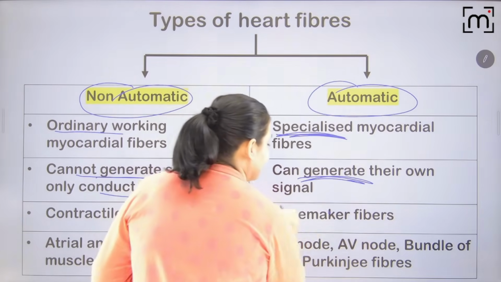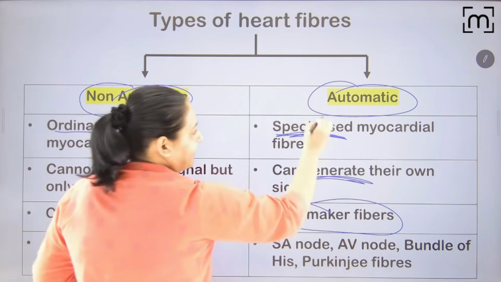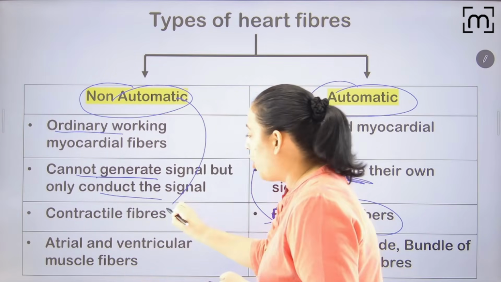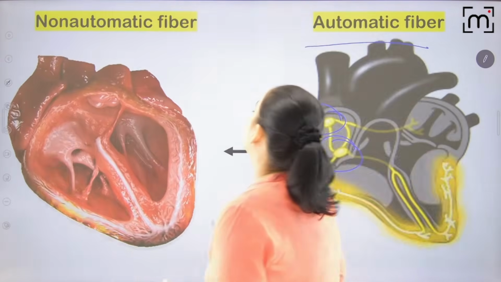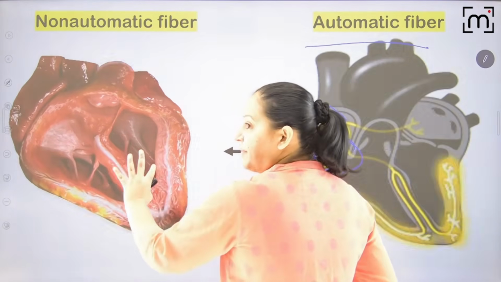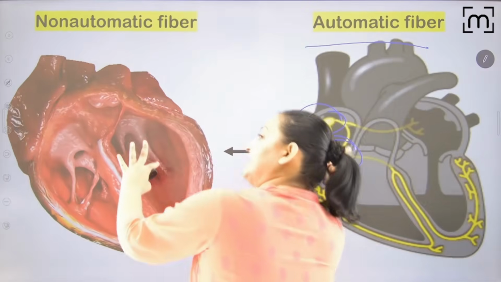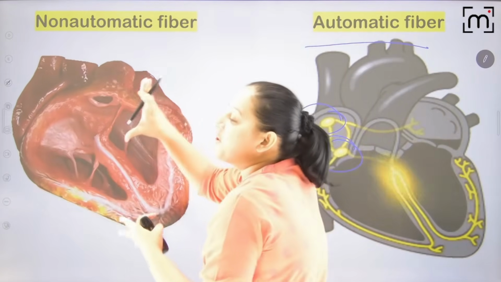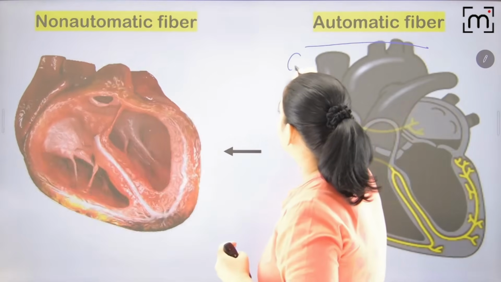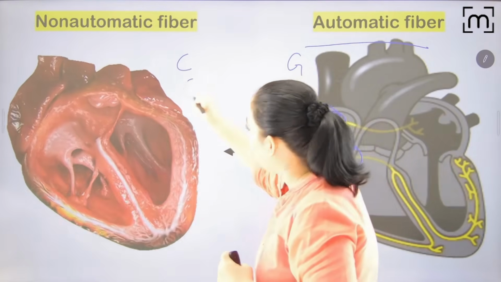That's why these are known as pacemaker fibers. The other name of automatic is pacemaker fiber, and the other name of non-automatic is contractile fiber. These are pacemaker, they generate the signal. These are contractile fibers, they do not generate, but on receiving the signal which is generated over here, they cause contraction of the heart. They conduct and contract.